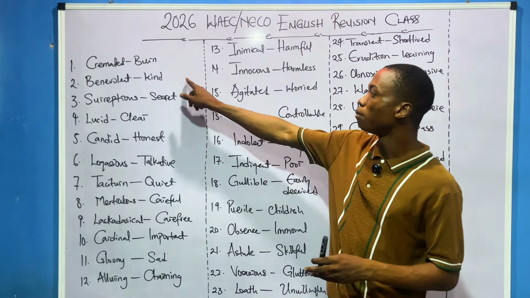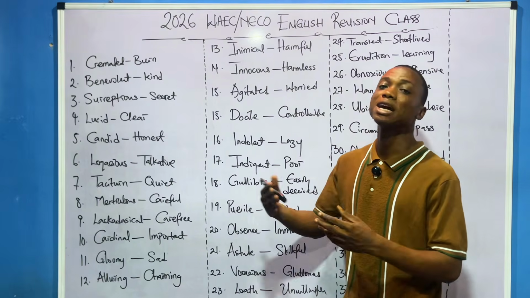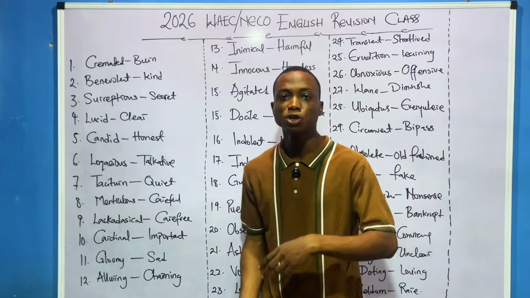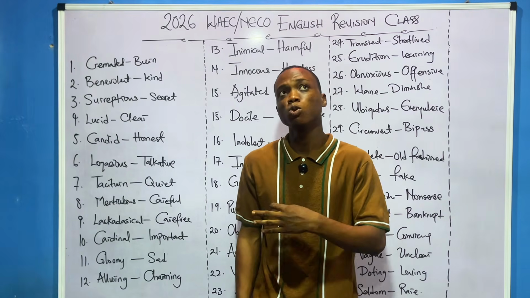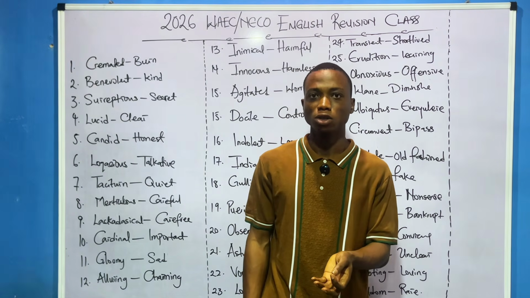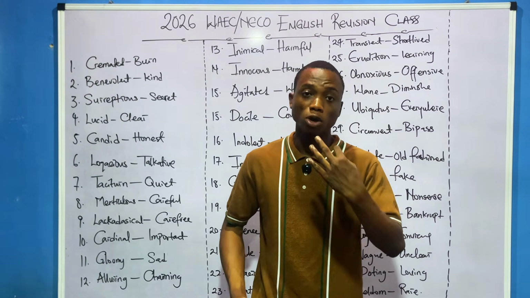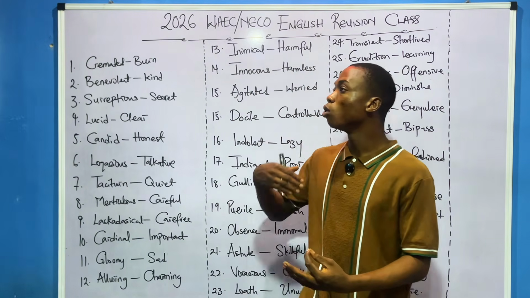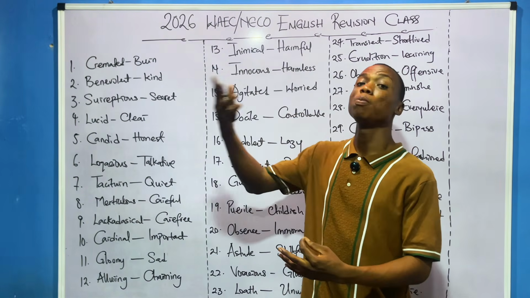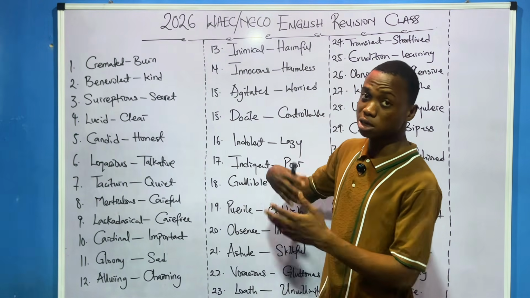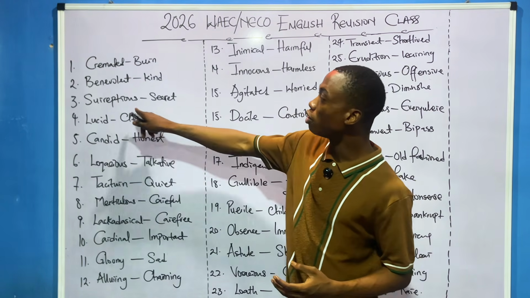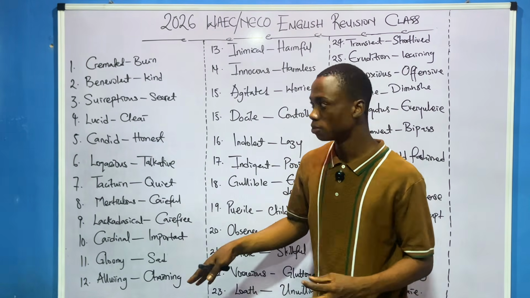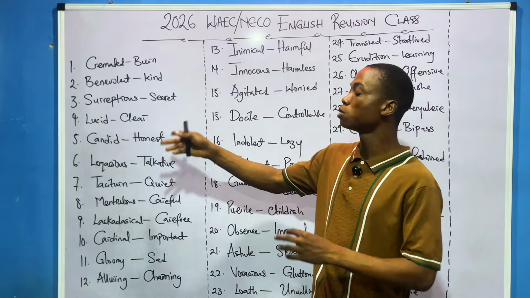So let's go. Benevolent, it means to be kind. To be kind, to be generous. That's the meaning of the word benevolent. Another word I might ask is magnanimous. You understand? It means to be kind, to be cheerful, philanthropic. You understand? So these are words that are associated with number 2. Number 3, surreptitious. Surreptitious means secret. Yes, secret.